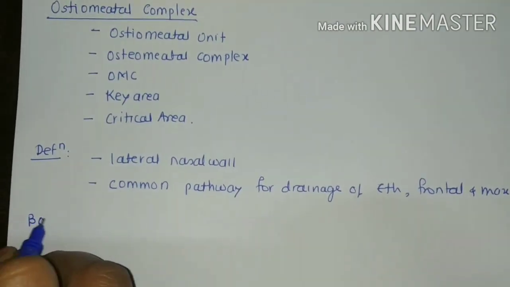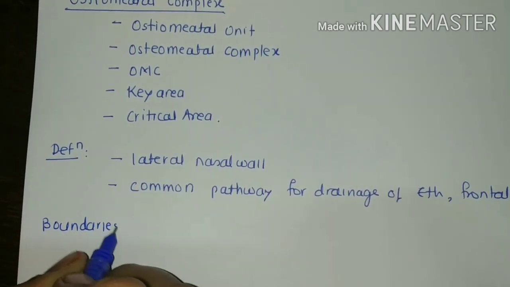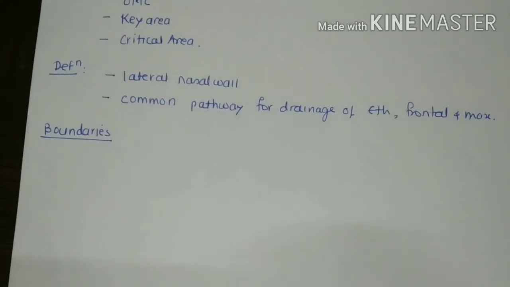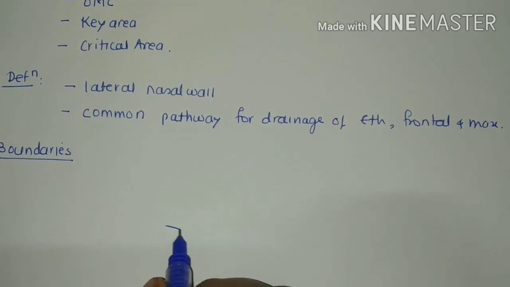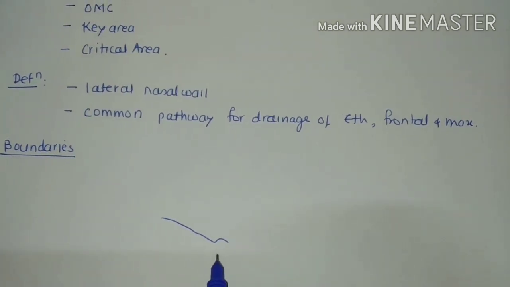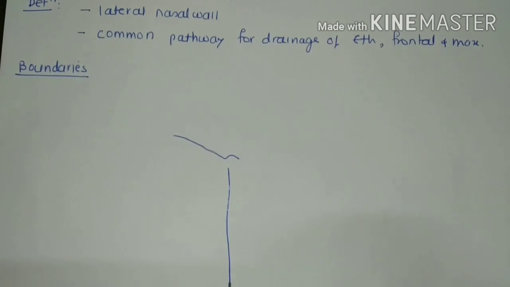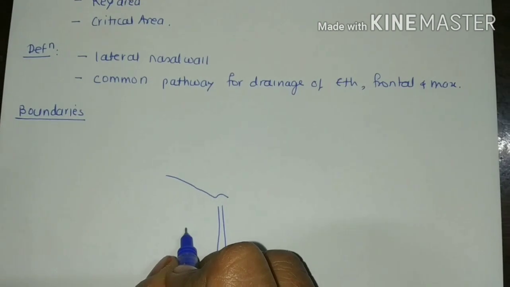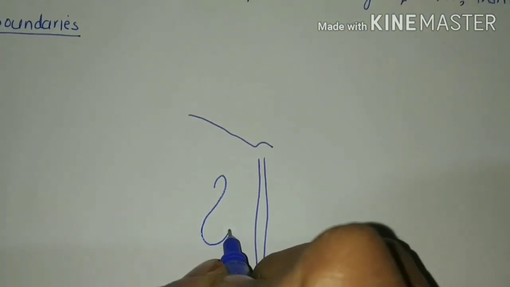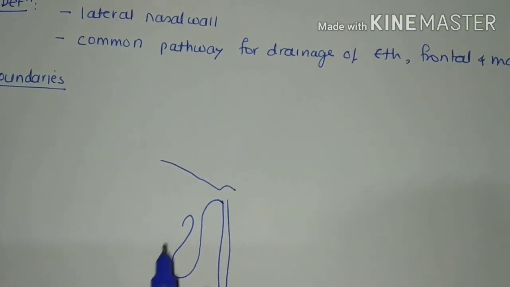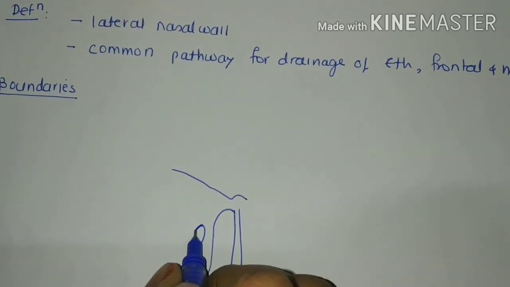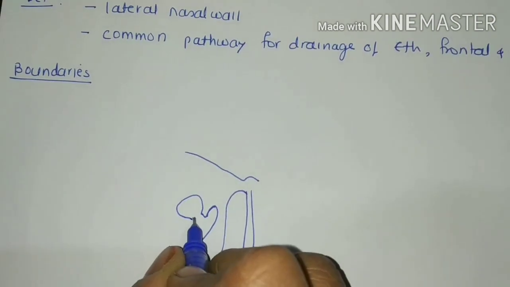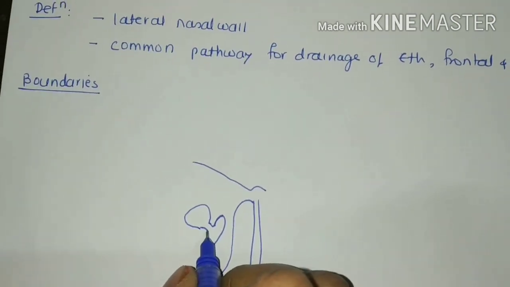Now coming to the boundaries of osteomeatal complex. Now to go for the boundaries, we will go to a small diagram which we have already seen in the lateral wall of nose. So this is the nasal septum. Here there is lateral wall. Here I will draw the middle turbinate or the middle concha. Then this is middle meatus. In middle meatus we know there lies the ethmoidal bulla and it drains the maxillary sinus.